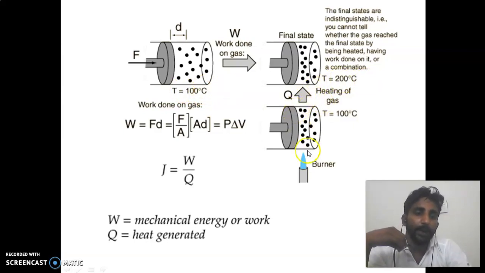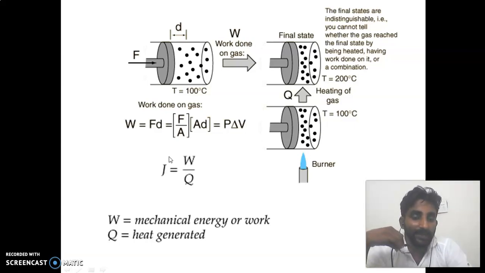We can do the same by giving some heat to the system. Suppose the gas has a temperature equal to 100 degrees Celsius. We have given heat, so its temperature reaches 200 degrees Celsius. So we can say that we can reach the same temperature by doing some work or by giving heat. So work and heat both are equivalent in this sense. We can say work is directly proportional to heat. We can say W is directly proportional to Q, or W is equal to JQ.